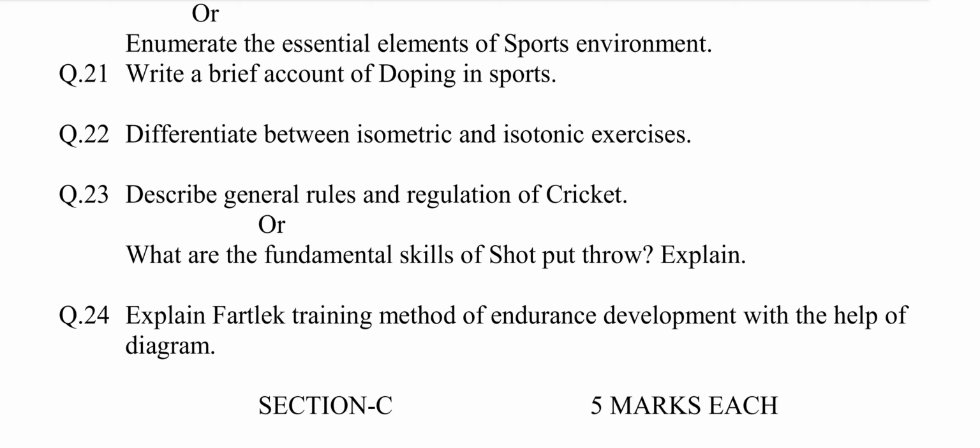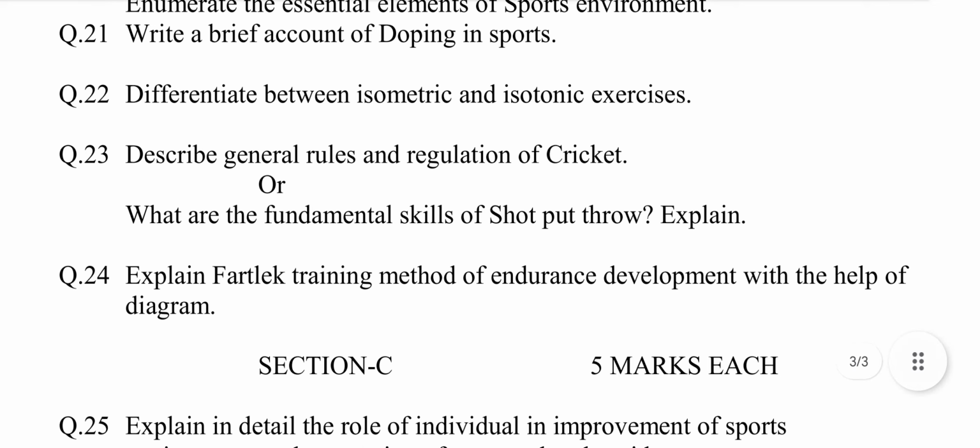Question number 21. Write a brief account of doping in sports. This question is chosen from chapter number 8, Sports Medicine, First Aid and Rehabilitation.